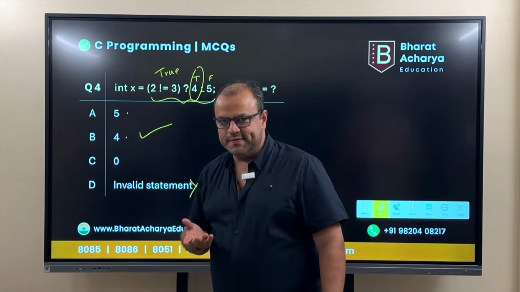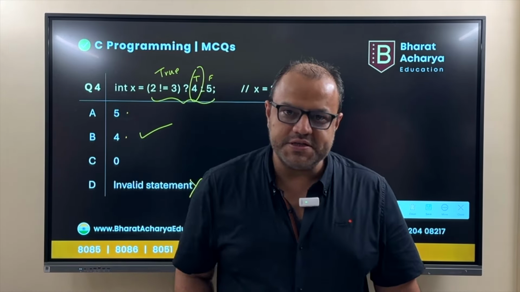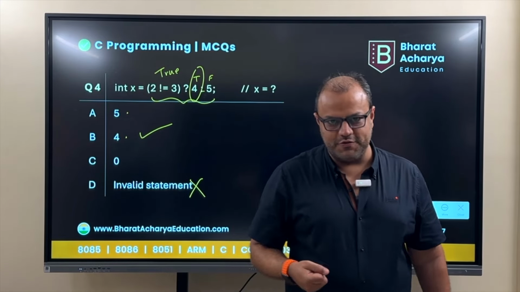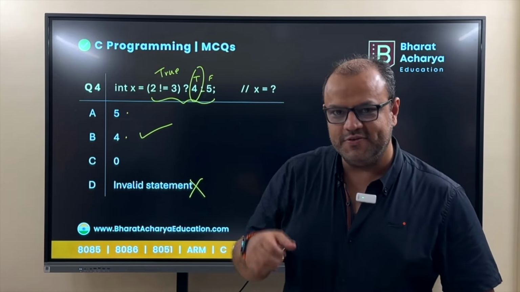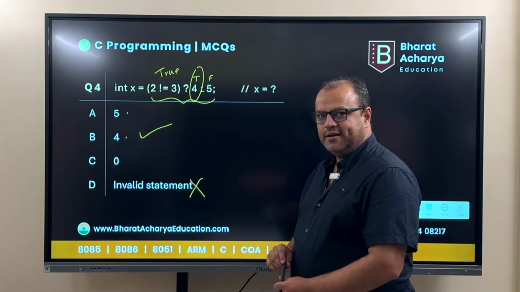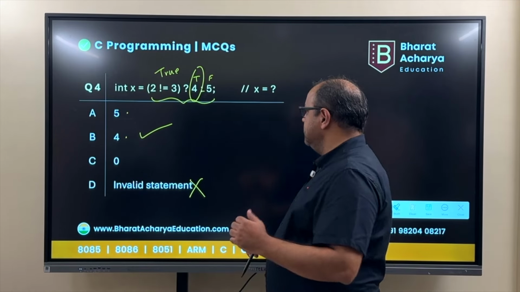We'll never write this in the real world. In the real world, you'll write int x is equal to 4. These are questions which are used to check the programming skill and the knowledge of the student. This is what separates the cream of the crowd from the regular students. So, as I said, for me, it's a favorite question. I hope you liked it, enjoyed it, and you learned something from this. If something like this comes in the exam, you should be able to answer.